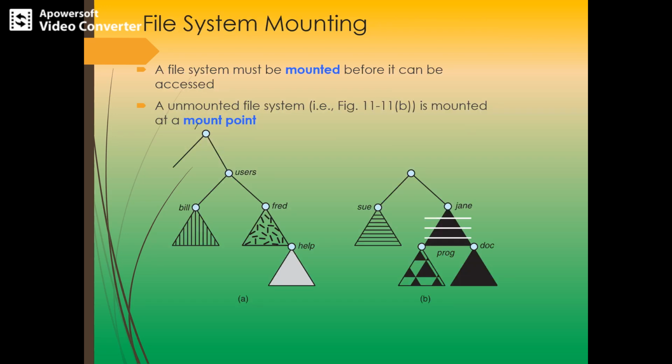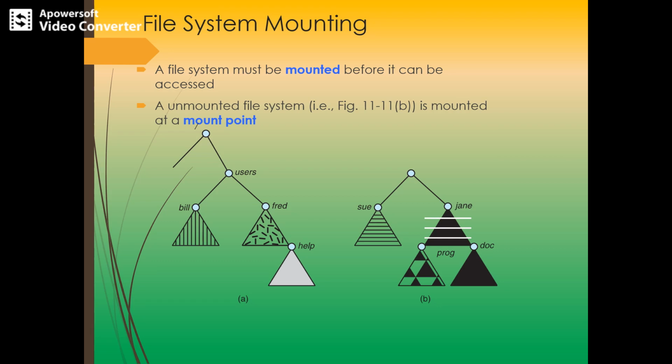Now next, about file system mounting. So what is file system mounting? Just as a file must be opened before it is used, a file system must be mounted before it can be available to processes on the system. The mount procedure is usually straightforward. The mount system call is used on Linux OS for mounting the file system, and the unmount system call is used for disconnecting the file system.